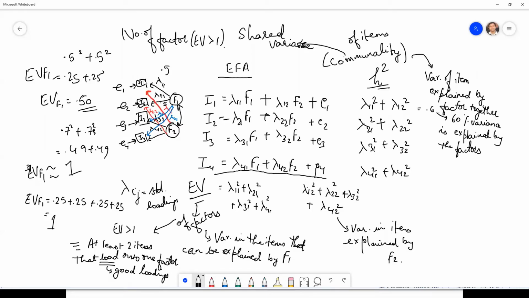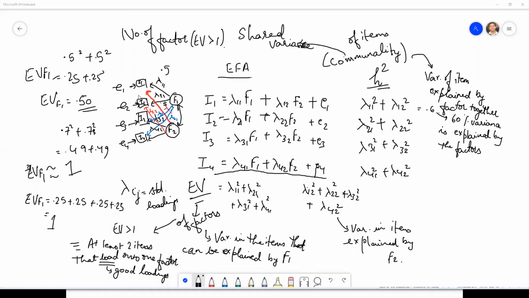Now the remaining part of I1, what is its correlation with F2? This loading can turn out to be negative because it is only the residual of I1. After accounting for F1, whatever is residual in I1, its correlation with F2 can be negative. So it is absolutely fine.